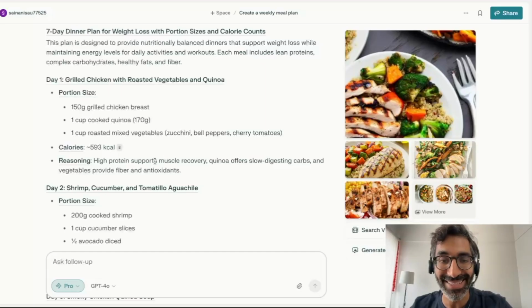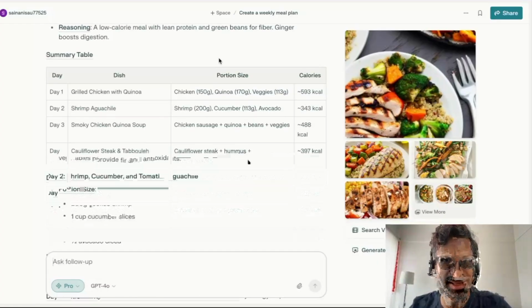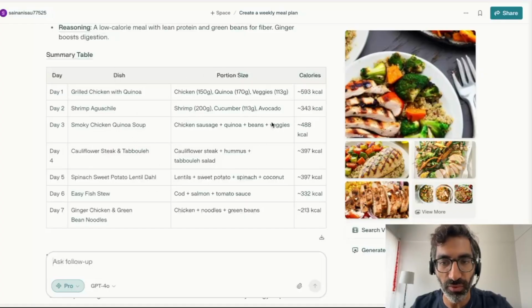So day 1 is grilled chicken with roasted vegetables and quinoa. There is a portion size, there is a calorie count as well, and again there is a reasoning as well. So it's saying why this kind of a meal plan would work for you. Also, if I scroll down, you can see that Perplexity has very neatly organized all this information in the form of a table, which is pretty handy if you really want to use this meal prep for yourself.